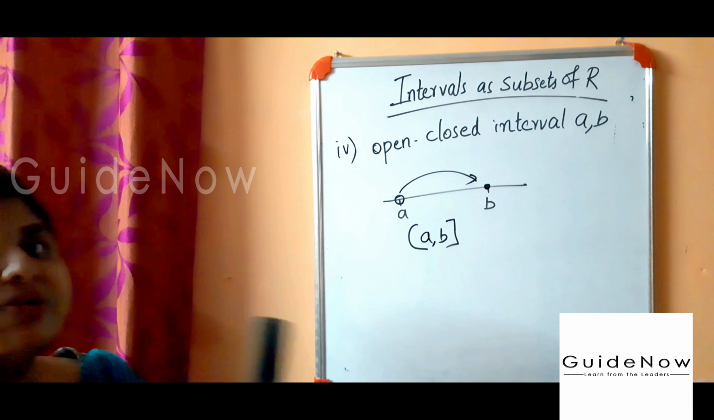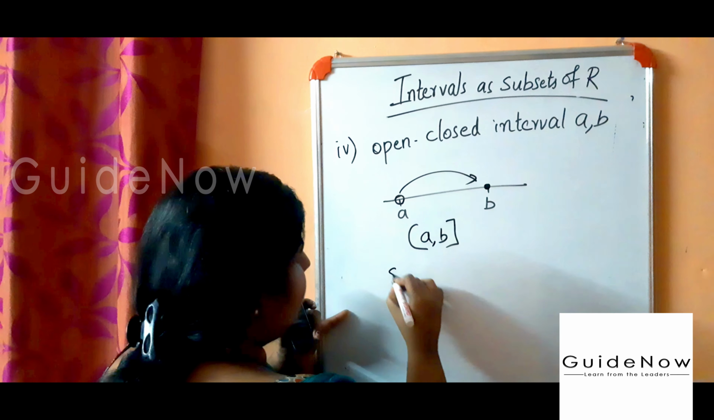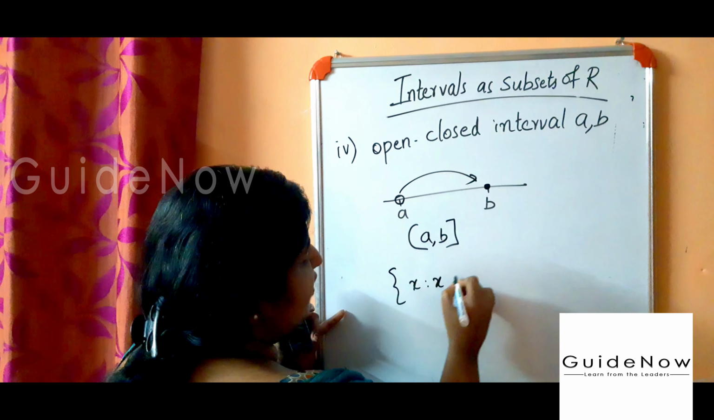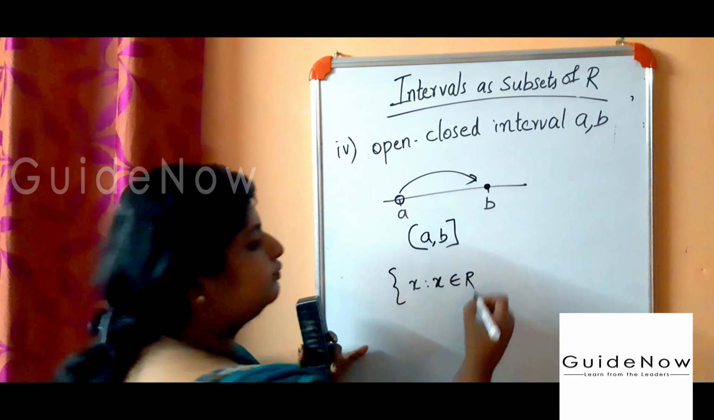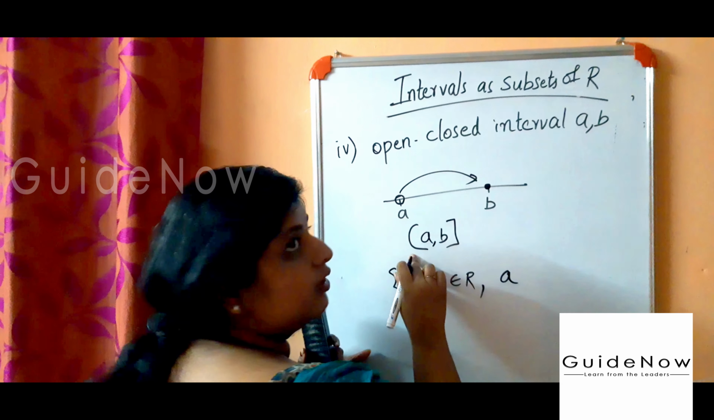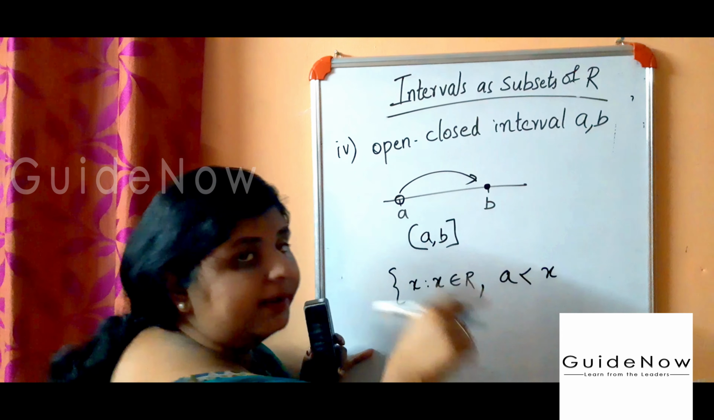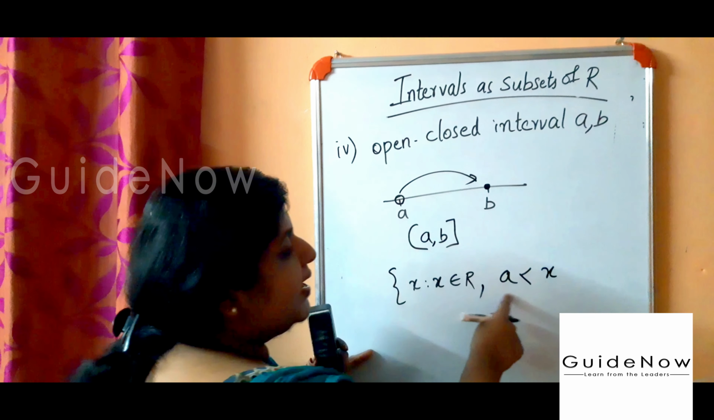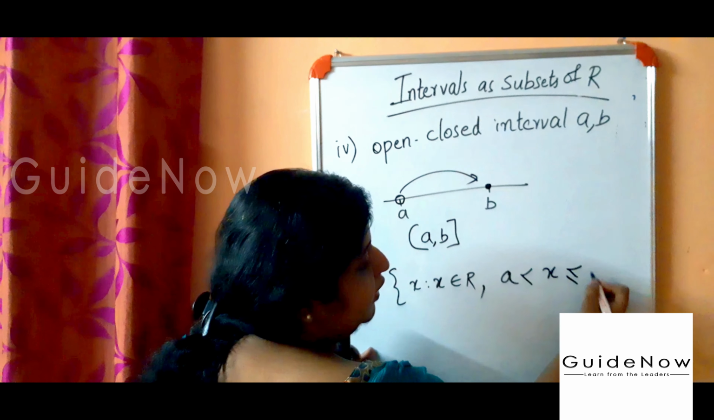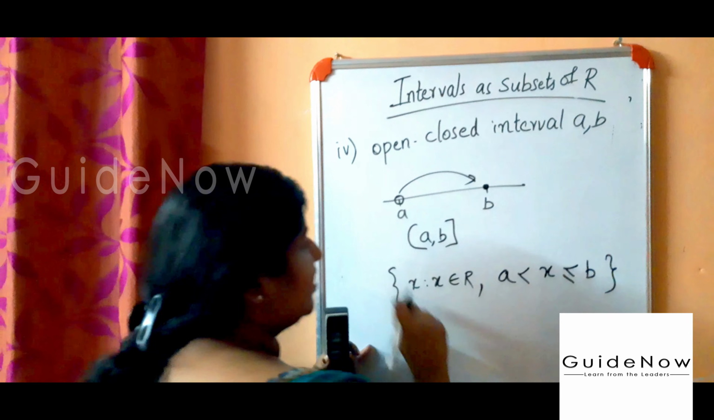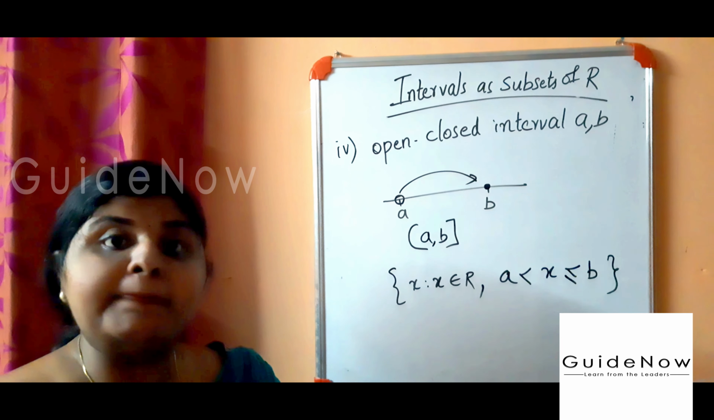And how to write this one in set builder form? X such that X belongs to real numbers. Then A is open here, so A less than X. No need to put an equal sign. A less than X. A is open here and B is closed, so we can write less than or equal to B. This is the condition. This is the set builder form for the open closed interval of A and B.